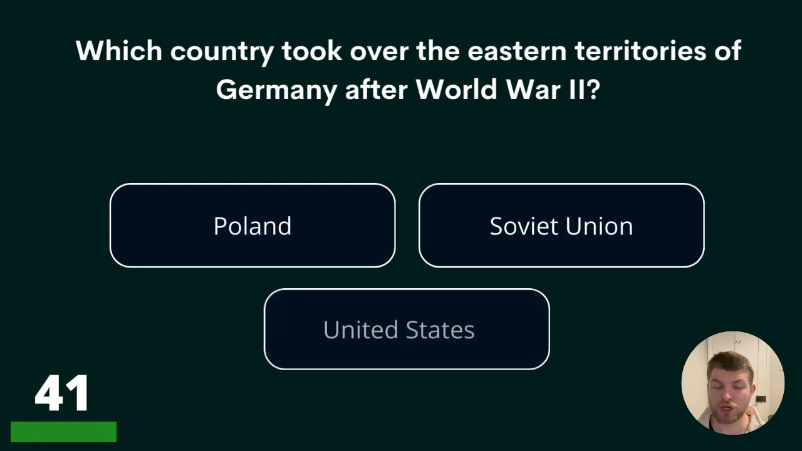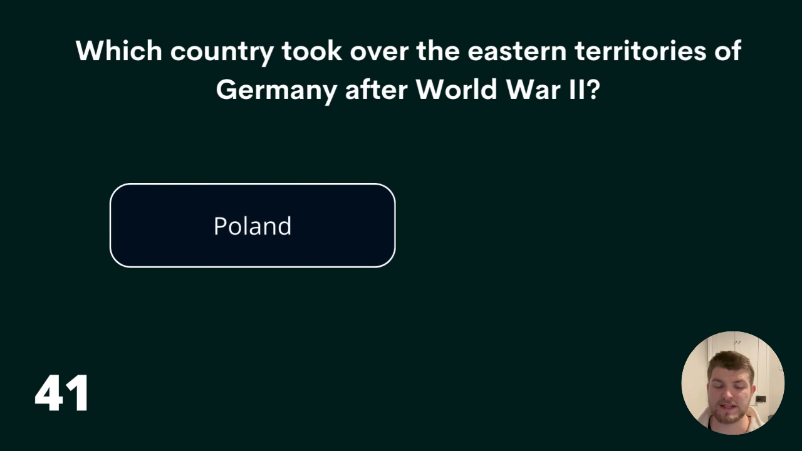41. Which country took over the eastern territories of Germany after World War II? Poland, Soviet Union, or United States? The answer is Poland.